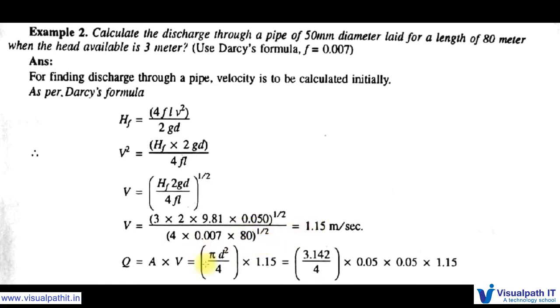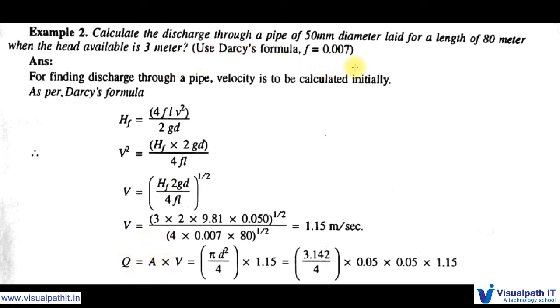If we solve the problem, we will get 1.15 meter per second. Here we know V value and we know A, so we can get Q value. Here what we need to calculate is the discharge. A is the area.